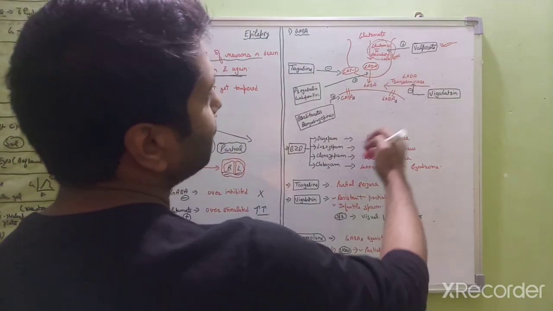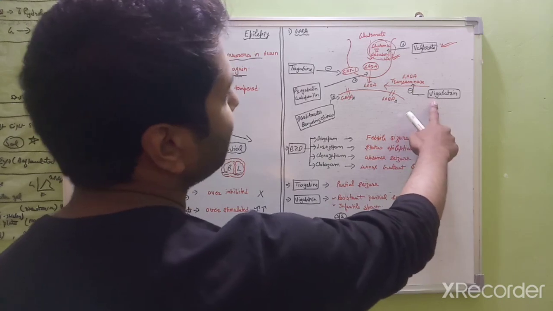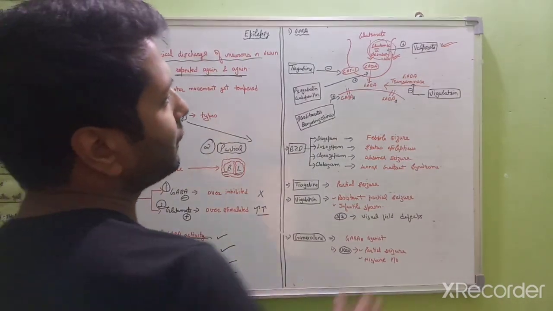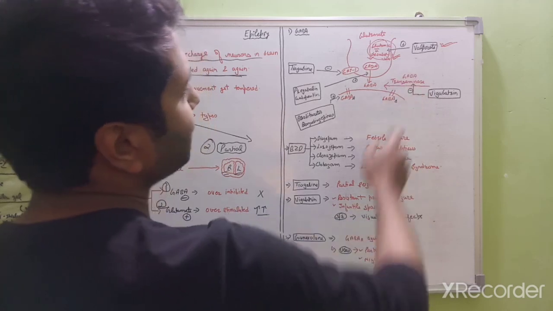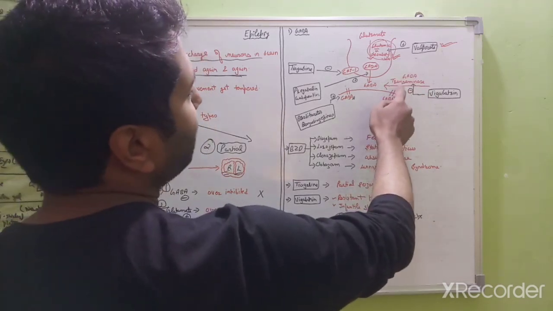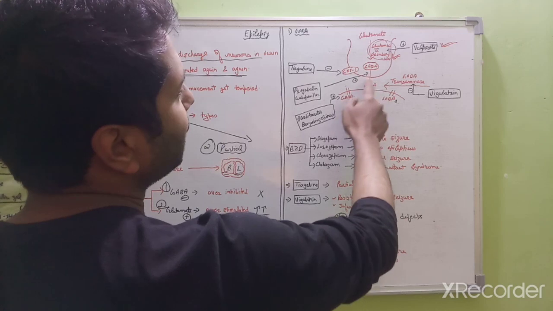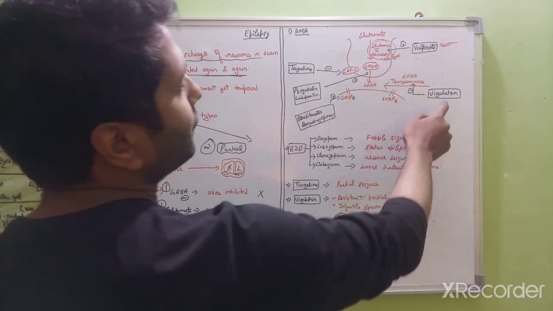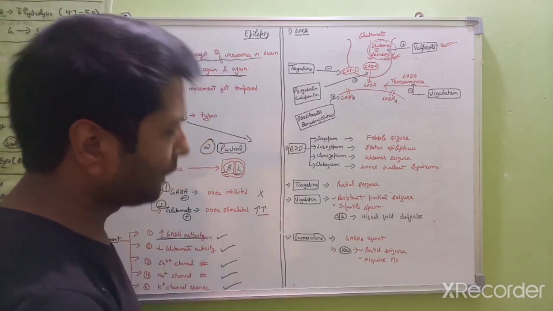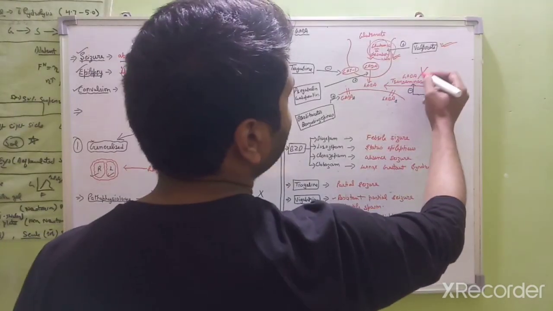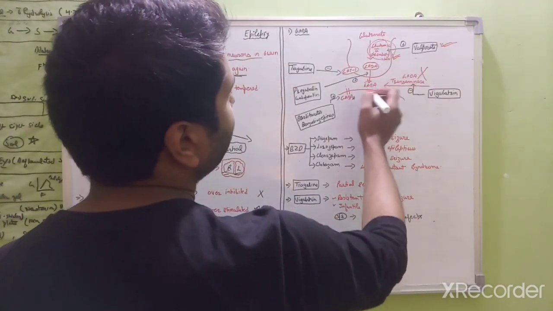The second question is how can we increase the action of GABA in the synapse? There is a drug known as vigabatrin. How does this drug act? There is an enzyme, GABA transaminase, which breaks down the GABA in the synapse. So vigabatrin will inhibit this enzyme, GABA transaminase. If this enzyme gets inhibited, there is more presence of GABA here.